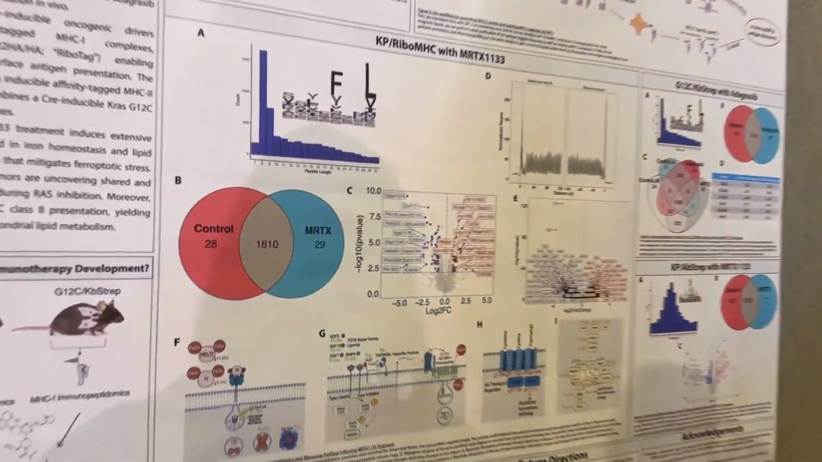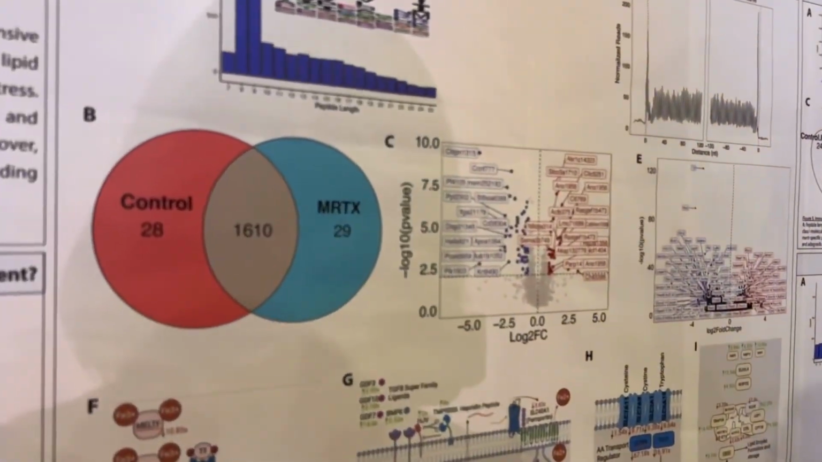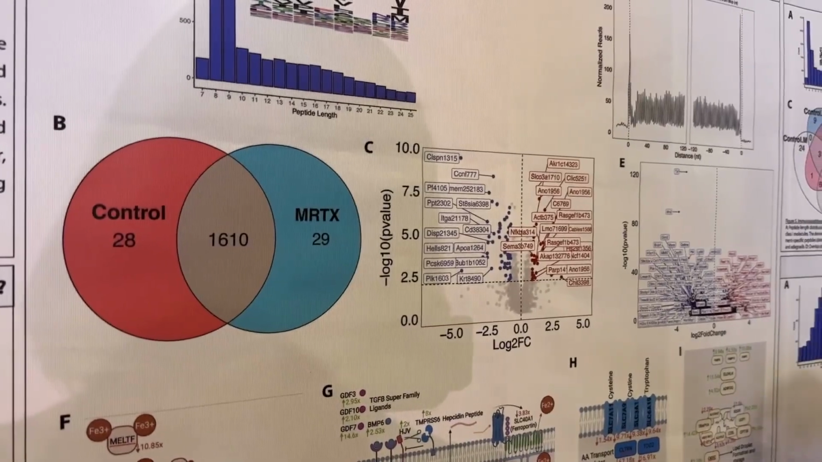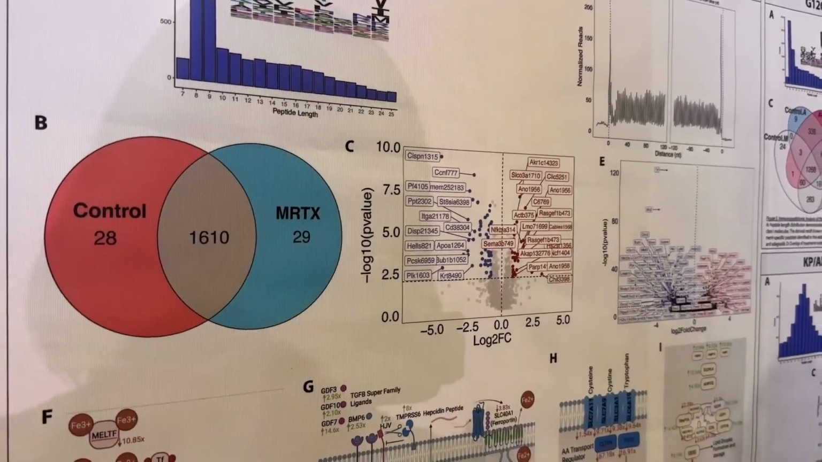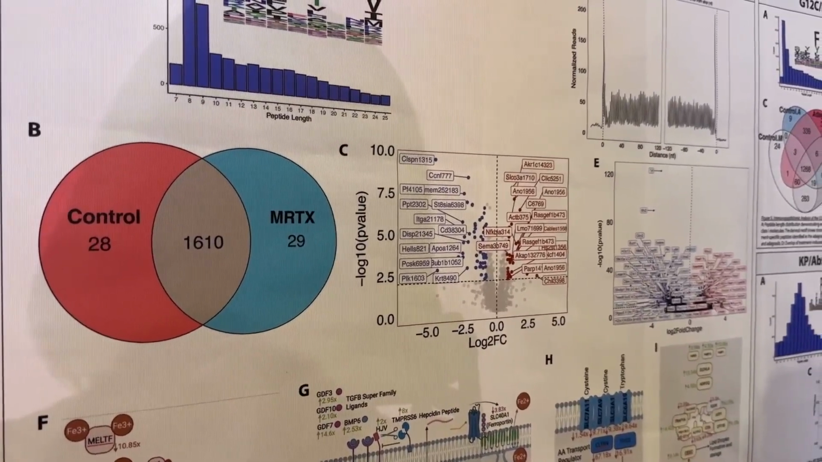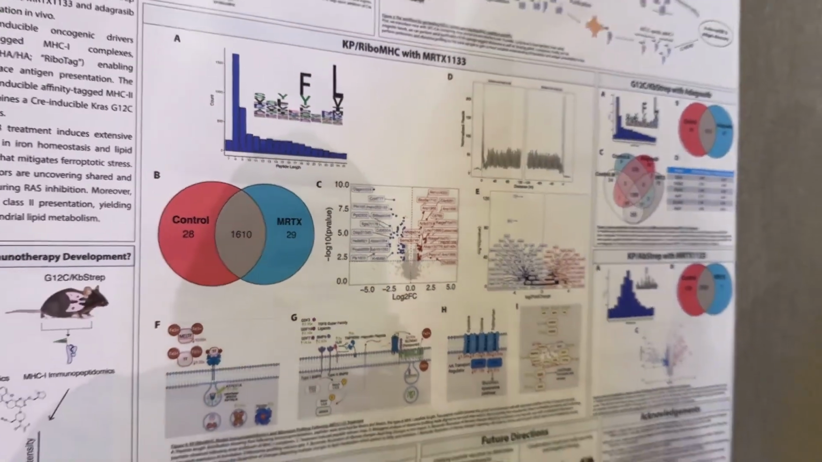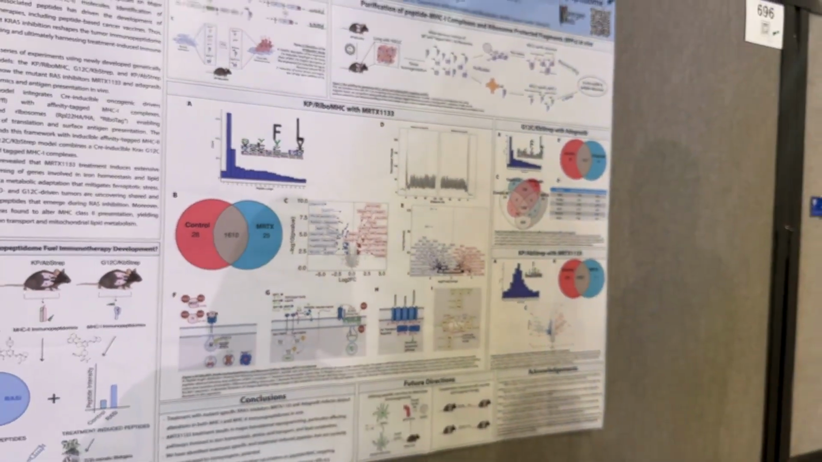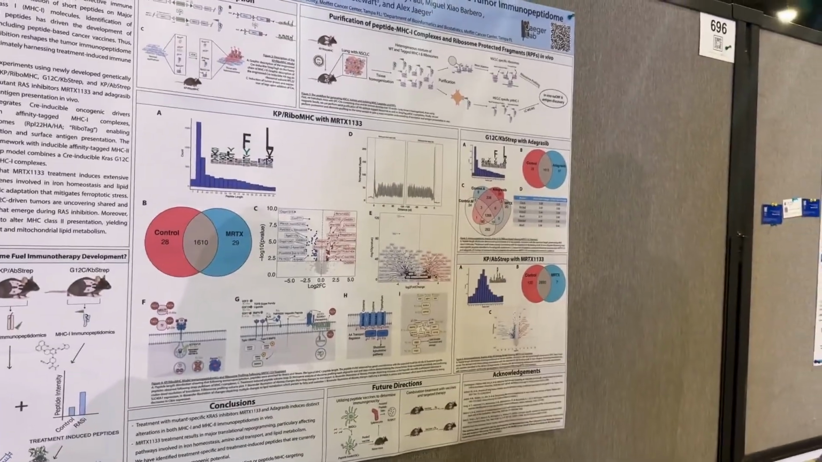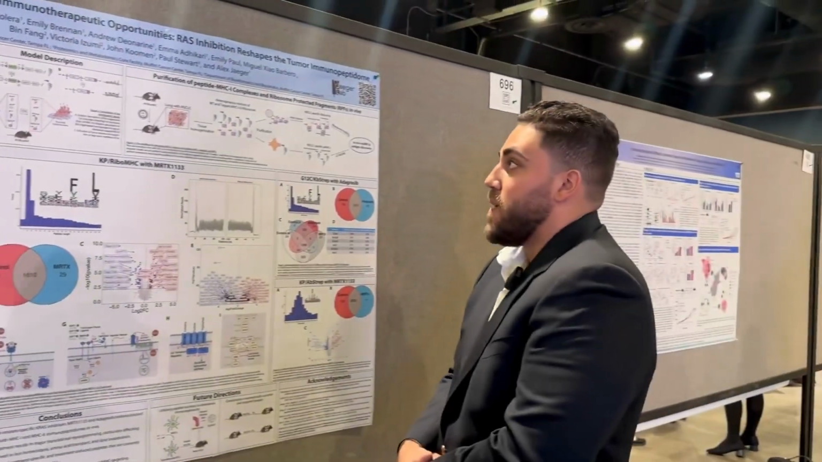And when we take this immunopeptidomic data and overlay it with the ribosome profiling data and see how our translation dynamics are shifting in parallel, we've identified this metabolic phenotype where there's an increase in iron and lipid metabolic enzymes that are also being reflected in the immunopeptidome.